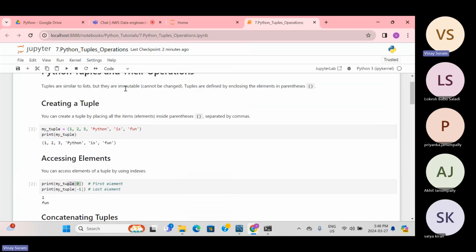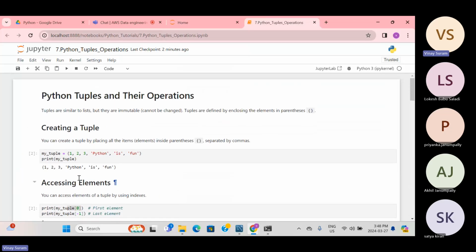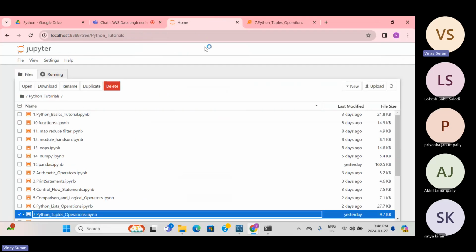Since it is immutable, we also went through how it will be accessed. Since it is immutable, it doesn't have many functions. So you can go through that. Yeah, that's it.